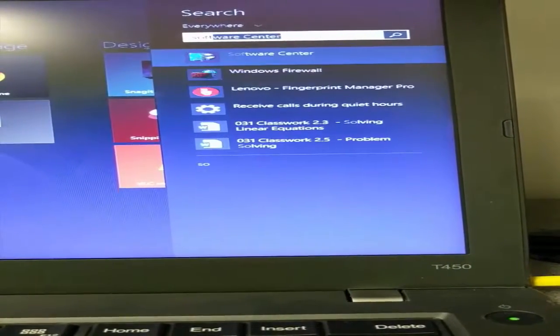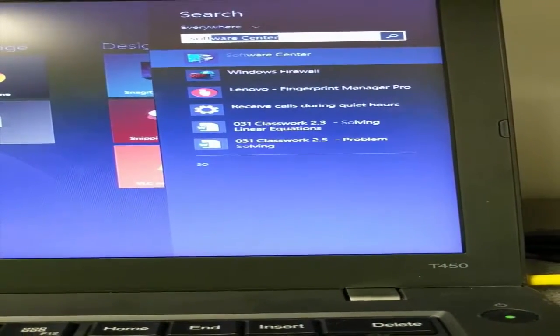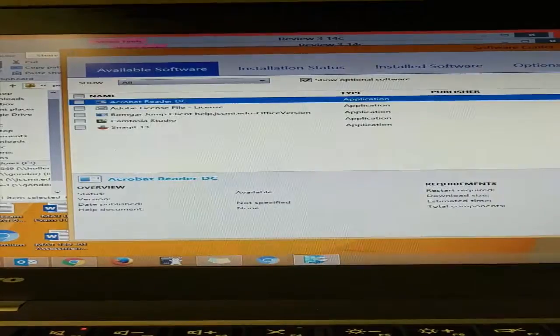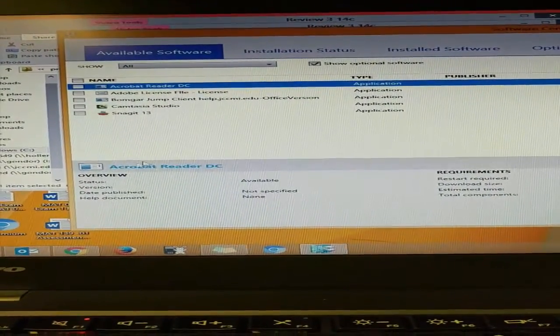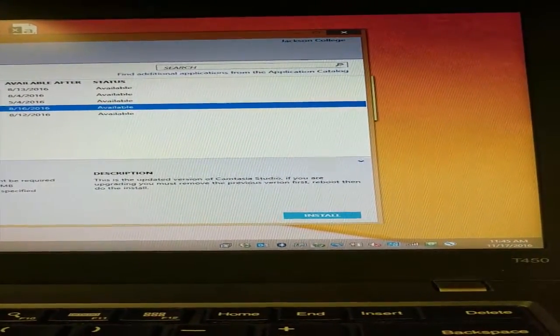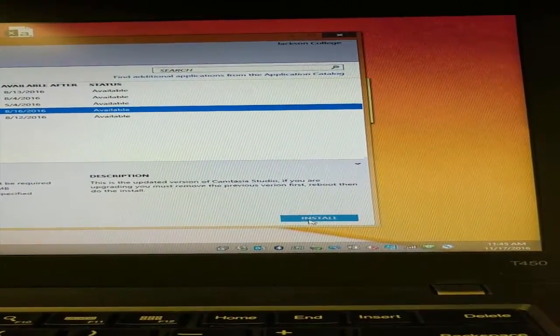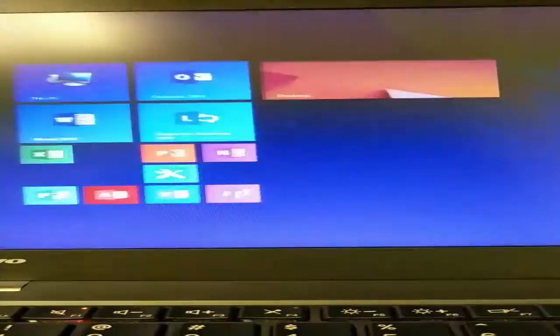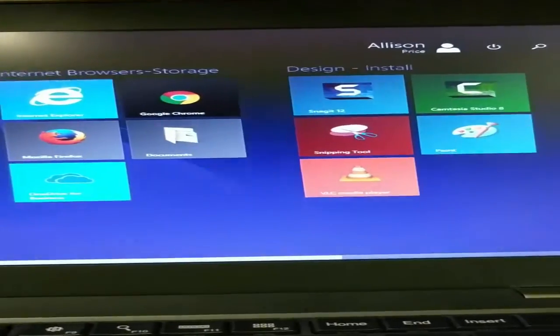So if I go to the Software Center, start typing software center, it will come up. If you go to the software center on any JC computer, Camtasia is one of the options that you can install. So you will click on Camtasia Studio and then go back over to the bottom right here and click install. Okay. It takes a few minutes to install, but it is available to install on any JC computer. Alright, so once you have Camtasia installed, go ahead and again launch Camtasia.